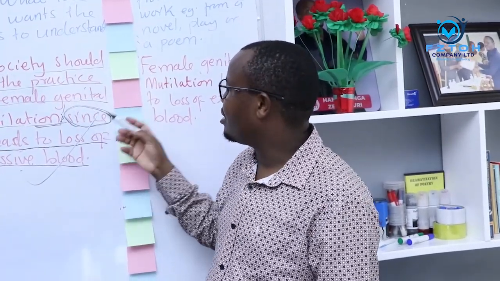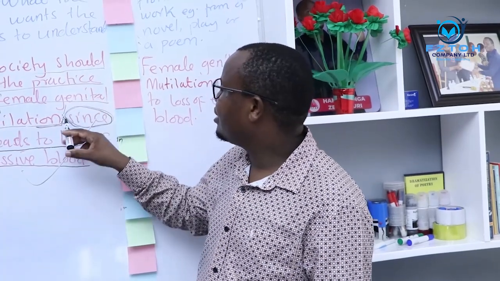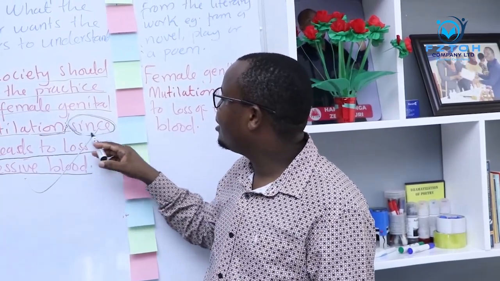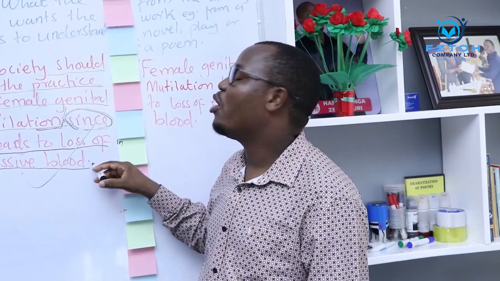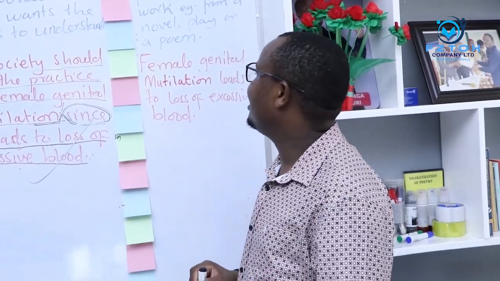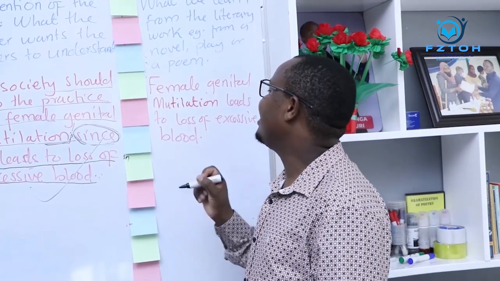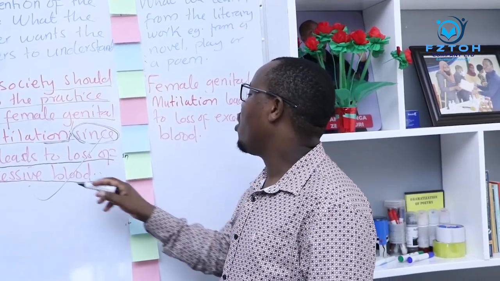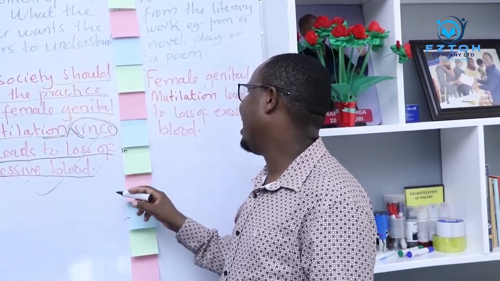The good example is this. The first part is a message, but the second part is also a message, part of a lesson. So the society should stop the practice of female genital mutilation since it leads to loss of excessive blood.